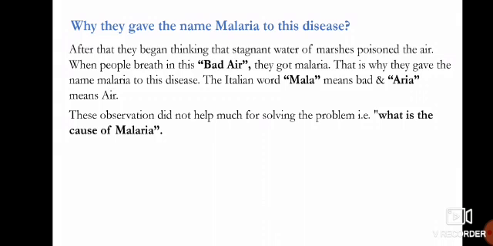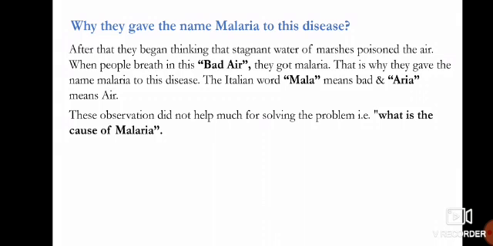This is why they gave the name malaria to this disease. The Italian word mala means bad and aria means air, so malaria means bad air.